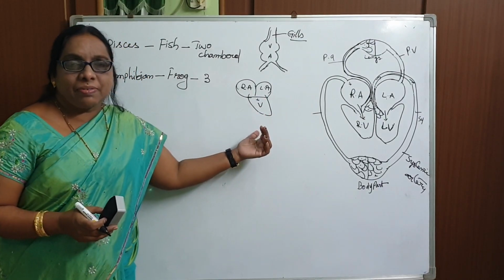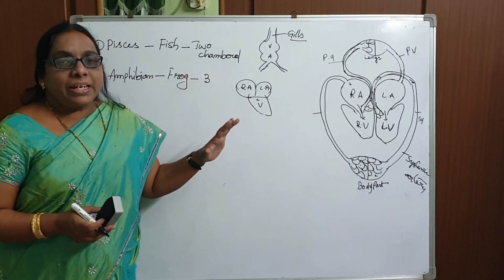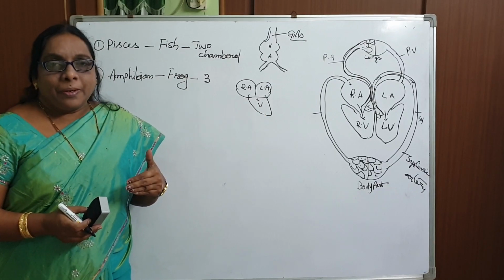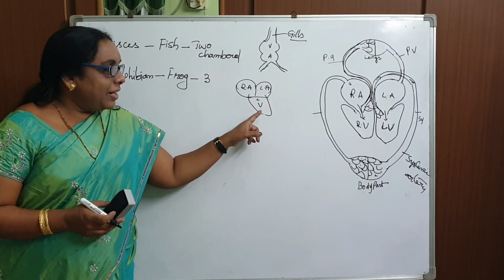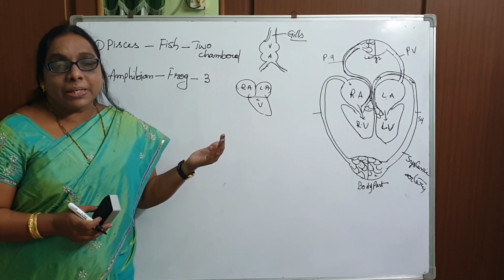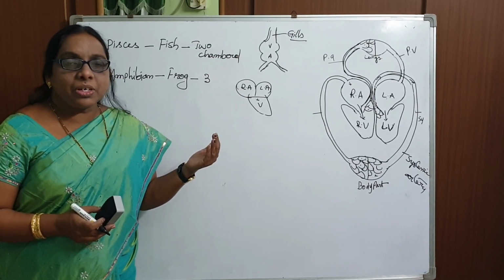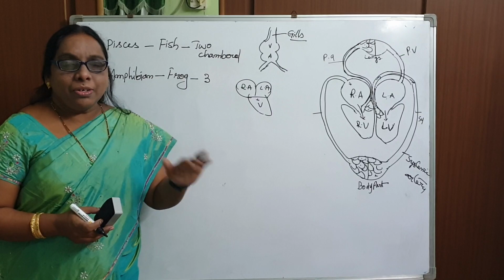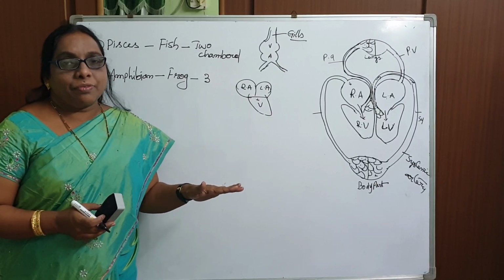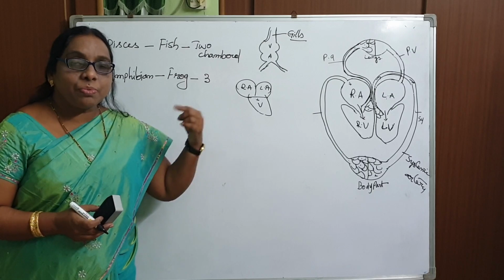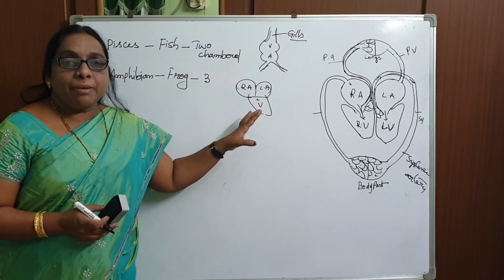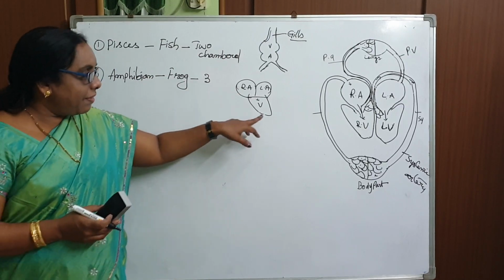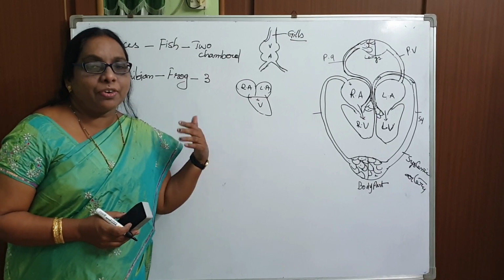What type of blood is present in the ventricle? Now the ventricle has filled with mixed blood. So from the ventricle, does the frog take mixed blood? In case the mixed blood is distributed to the body parts of the frog, what will happen? The frog will die. So the mixed blood is not distributed as such. Before distributing to the body parts, somewhere it gets purified and then it is distributed. This is not given in your textbook; I am explaining for your knowledge.